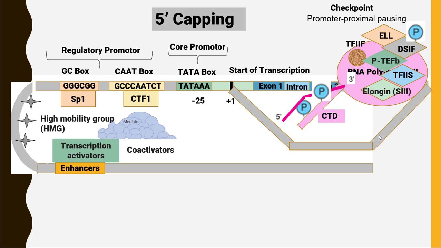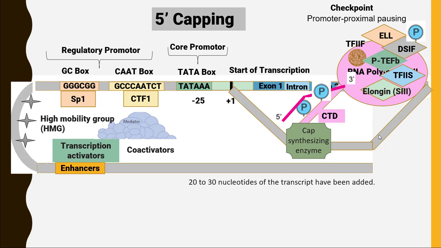So let's discuss the 5' capping of this messenger RNA. 5' capping will occur at the very early stage of elongation when we have the primary transcript of about 20 to 30 nucleotides long. At this point, the cap synthesizing enzyme will attach itself to the tail of the CTD domain of RNA polymerase.